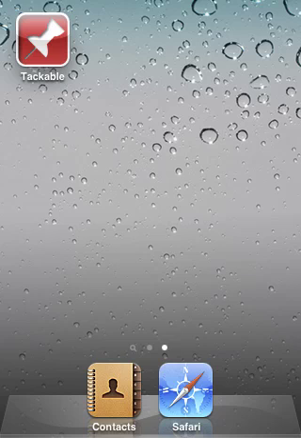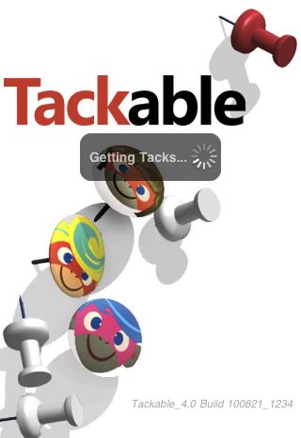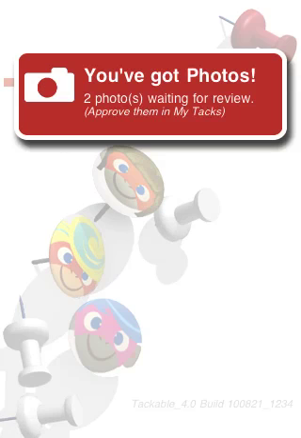I'm going to give you a quick introduction to Tackable so you can actually see what it's like. I'm going to click on the icon, and what Tackable is essentially is a location-centric social search. It matches a location-specific request with someone who's on the scene. So let me just show you real quick, and we're launching the app. It says I've got photos.